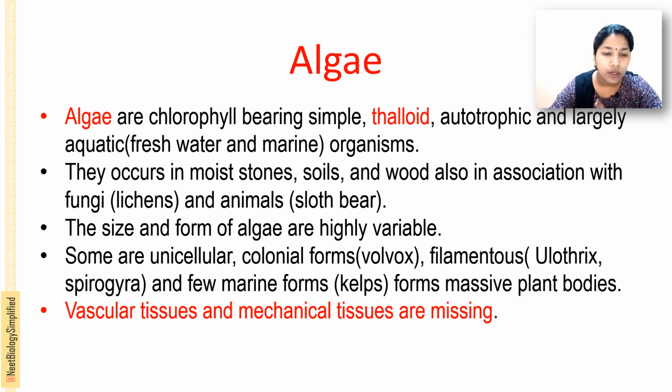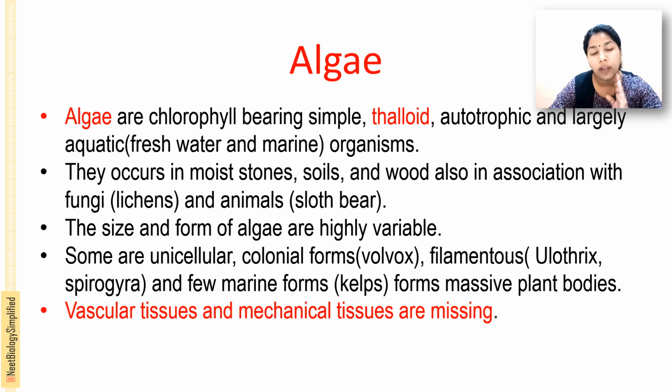Some are unicellular forms, some are colonial forms, filamentous forms, marine forms, etc. Unicellular forms are seen, colonial forms such as Volvox, filamentous forms such as Ulothrix and Spirogyra, and marine forms such as kelps form massive plant bodies. And the vascular tissue and mechanical tissues are missing.